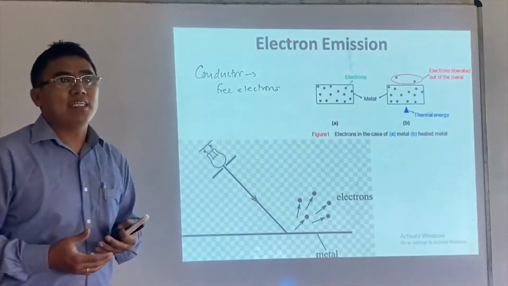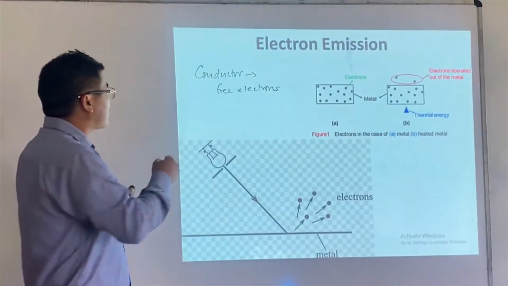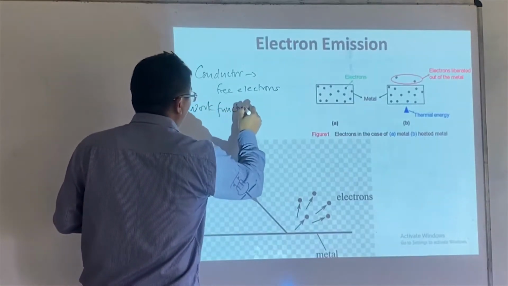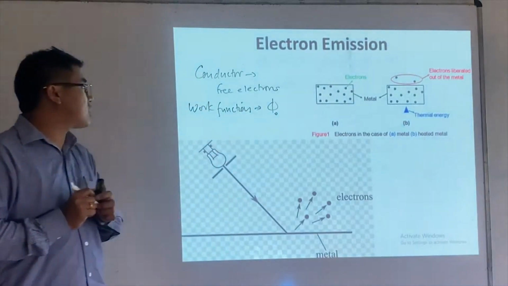How much energy is needed? We talk about what we call the work function. We are going to discuss the concept called work function, which is denoted by phi naught.